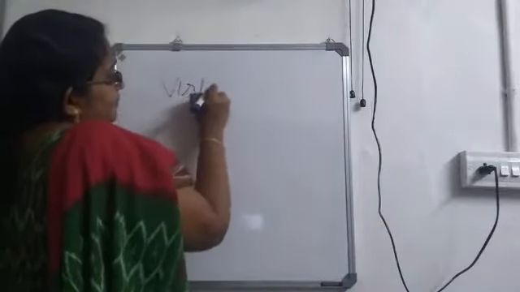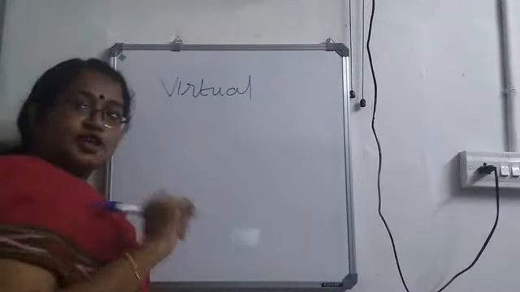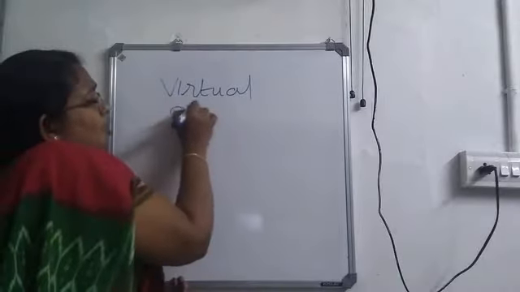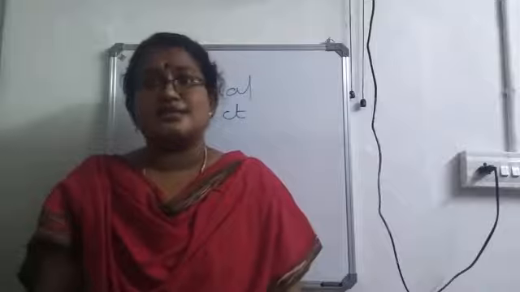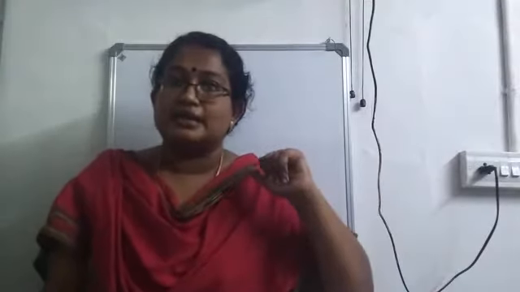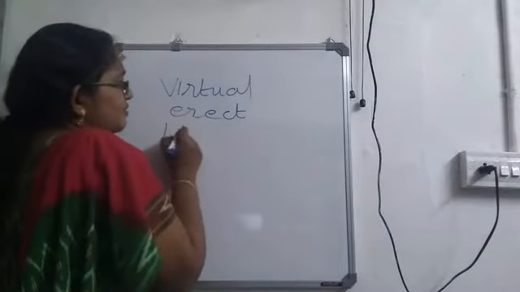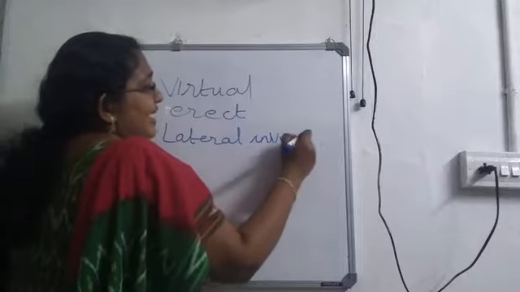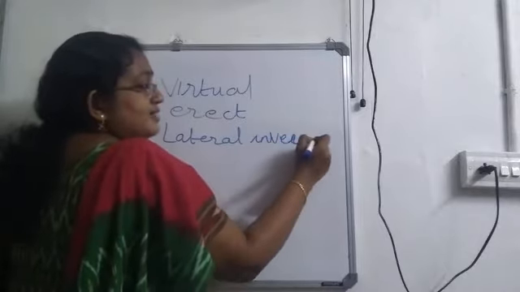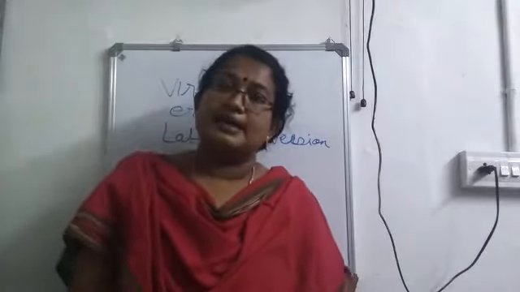That means what type of image is formed here? Virtual image. Okay. Now, what is the specialty of a virtual image? It will always be erect. When you stand in front of a plane mirror, you will see yourself as such, not in an upside down manner. That means it is erect. Now, the third one we learned is lateral inversion. If you raise your right hand, the image will raise its left hand, isn't it? So, lateral inversion is shown by a plane mirror.